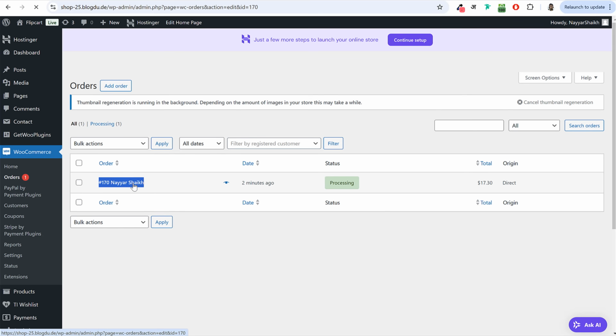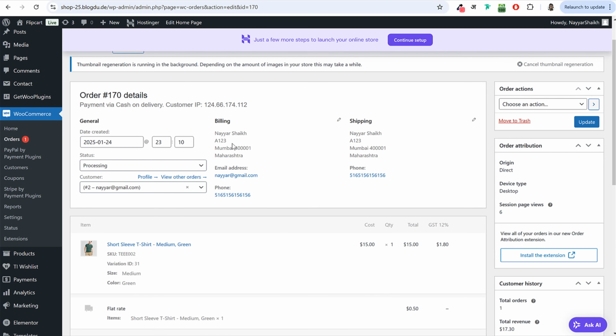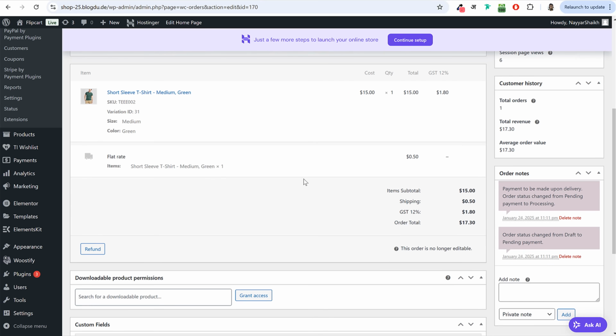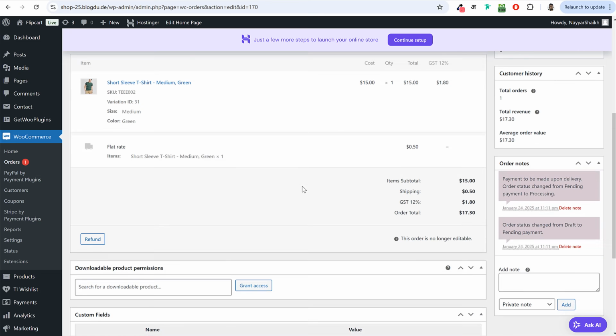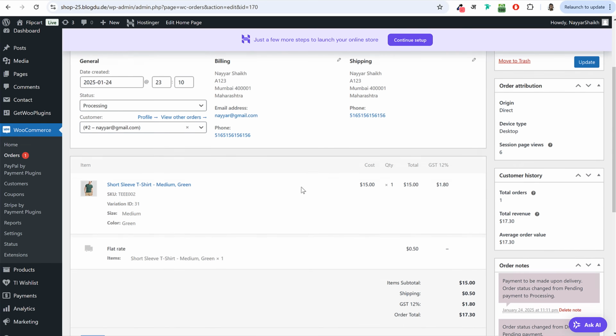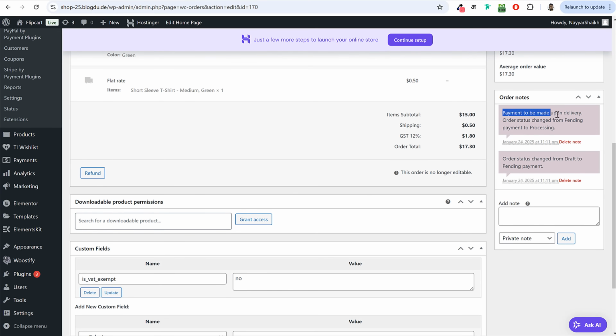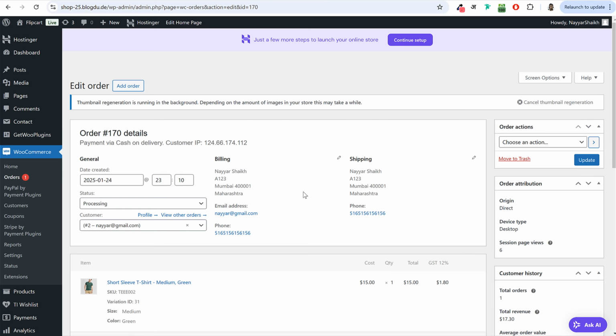If you open it, this is how it will look. You will get the address and everything. You can print your packaging slip and all. You can also see the payment is not yet made. It is payment to be made upon delivery, which is cash on delivery. If this payment was made through credit or debit card or UPI or net banking, you would have got those details, transaction ID and all. You can give this product to your courier provider, and after that you can change the status of this order to Completed, and click on Update.